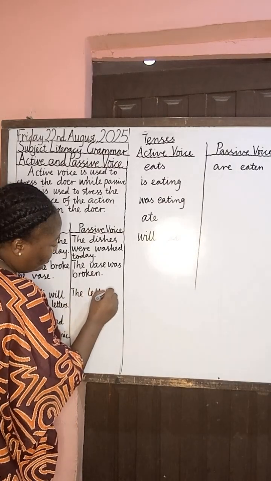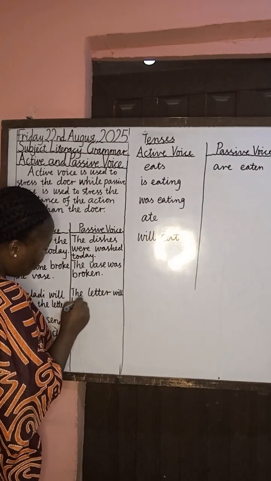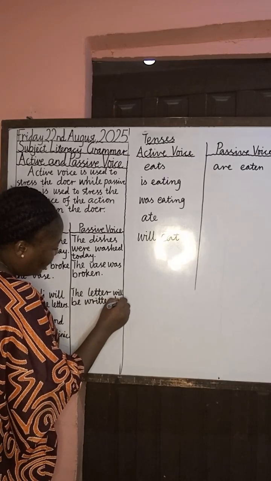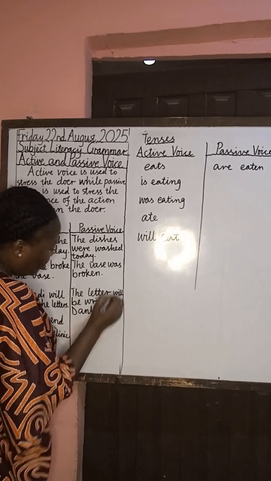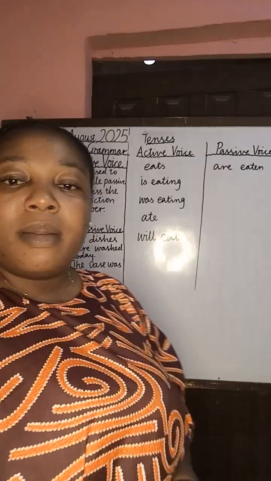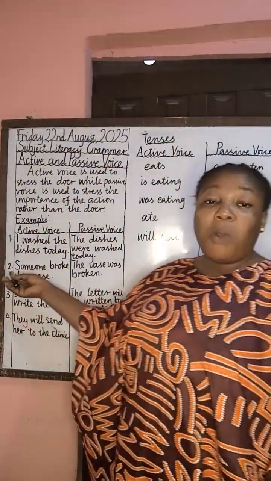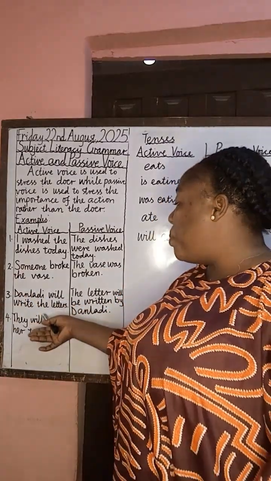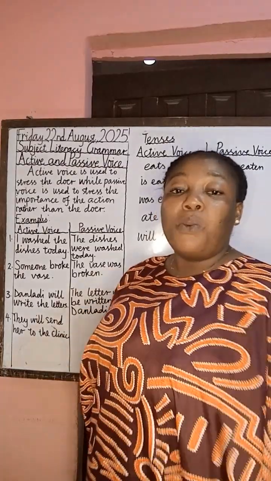The letter will be written by Danladi. Now we have to write the name of Danladi because Danladi is there. So this is different from when we don't know the person who performed the action. So Danladi says Danladi will write the letter. So it's going to turn to the letter will be written by Danladi.